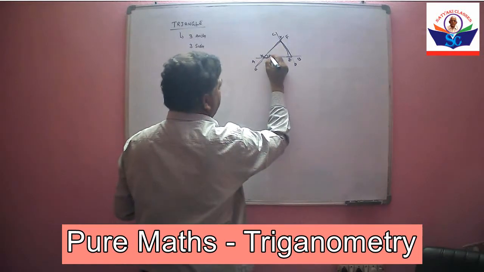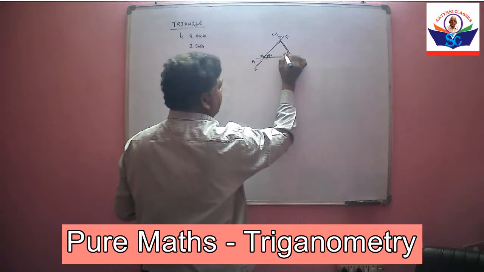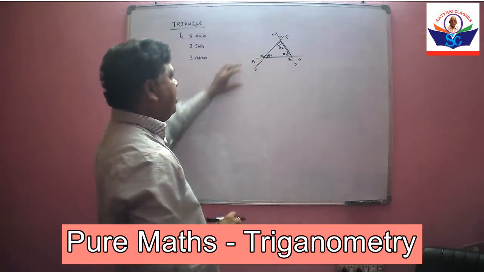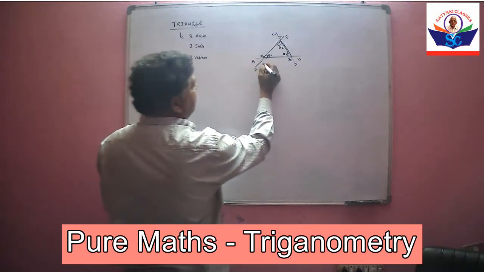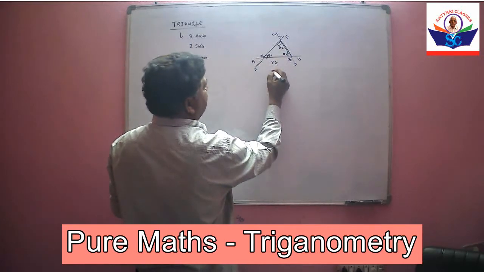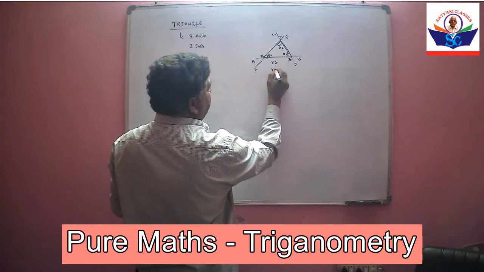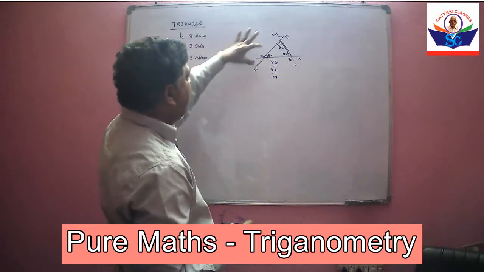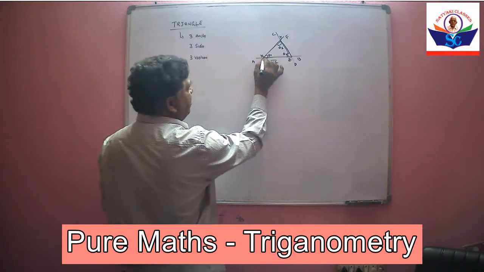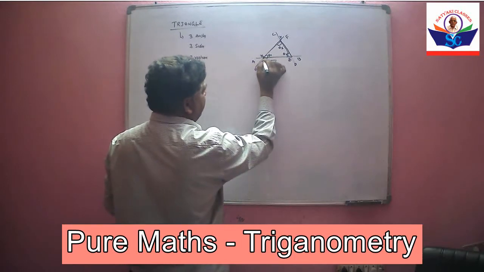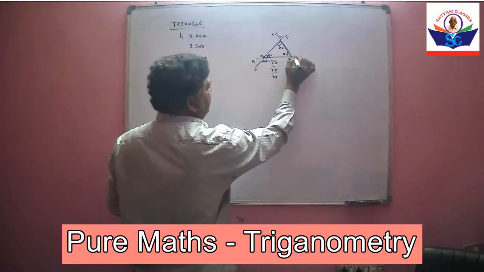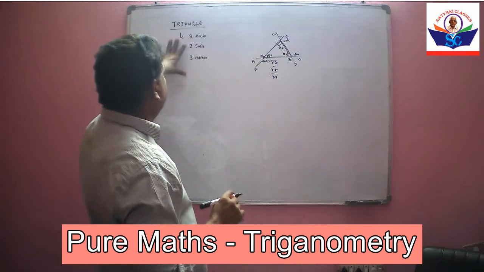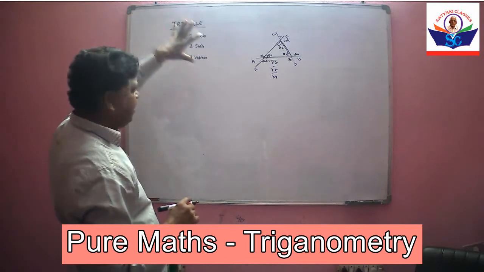This triangle will have 3 angles, theta 1, theta 2, theta 3. A triangle has 3 sides, that means XZ is one side, YZ is one side, and XY is one side. 3 sides and 3 angles, and each intersecting point is also a vertex. This is vertex 1, this is vertex 2, this is vertex 3. So a triangle will have 3 angles, 3 sides and 3 vertices.